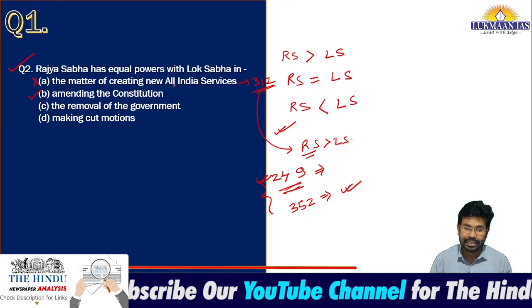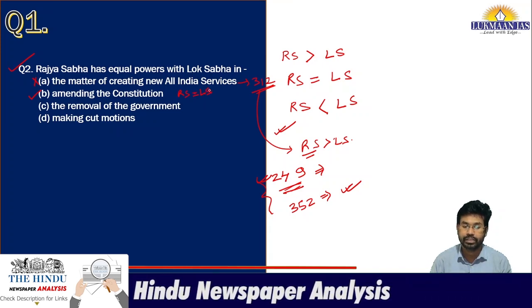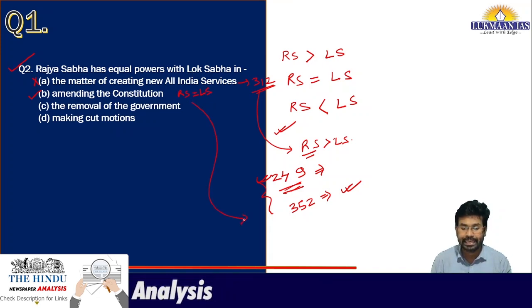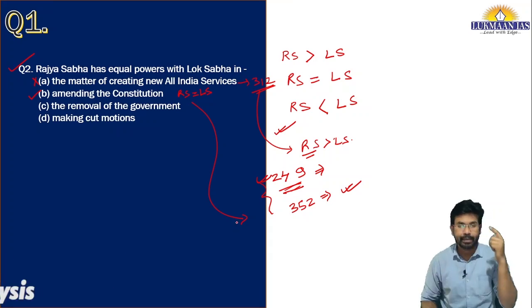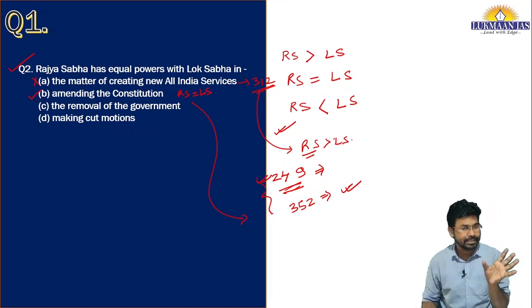The second option is an example where Rajya Sabha has equal power as that of Lok Sabha. Why is it the case? Because when it comes to amending the constitution of India, any bill can be passed in either house of the parliament. It can be passed in Lok Sabha, then it will go to the Rajya Sabha, and in Rajya Sabha also it has to separately pass with a special majority.